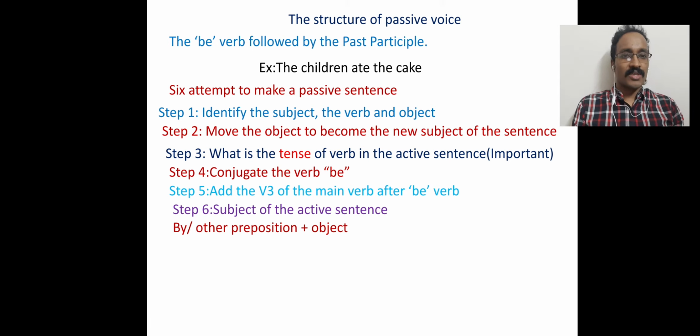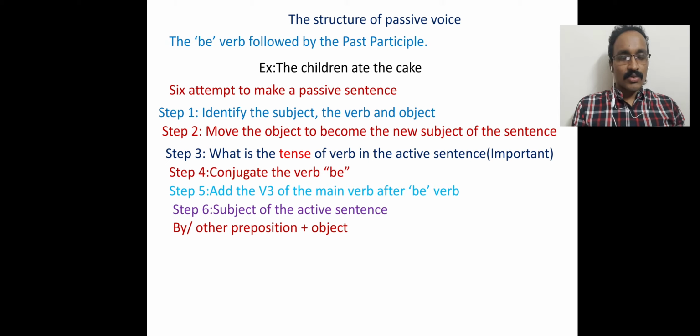These are the 6 steps of changing an active sentence to a passive sentence. This is how we can transform an active voice into a passive voice.